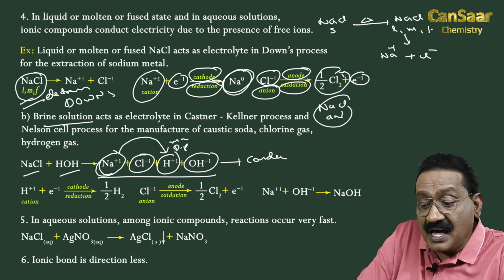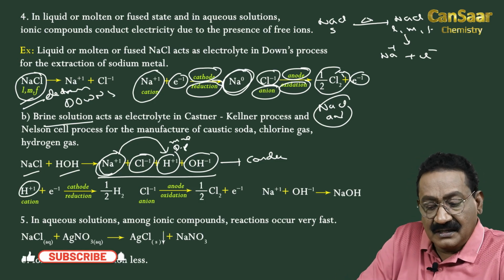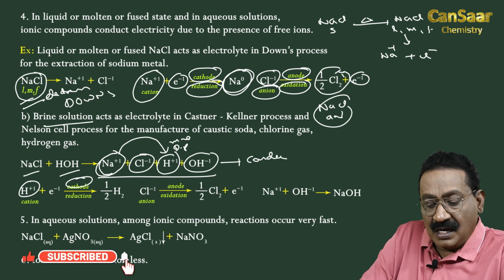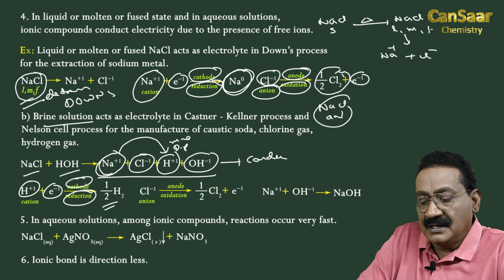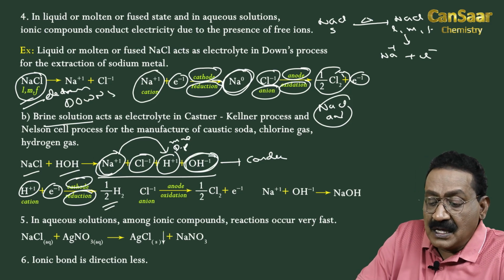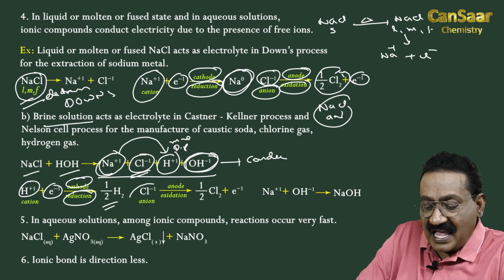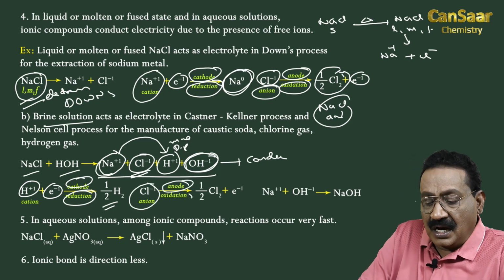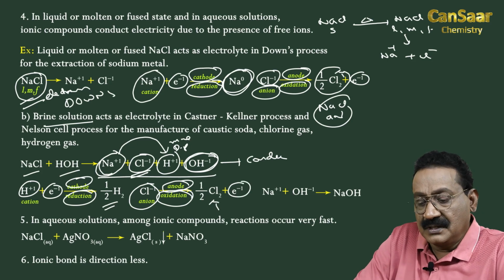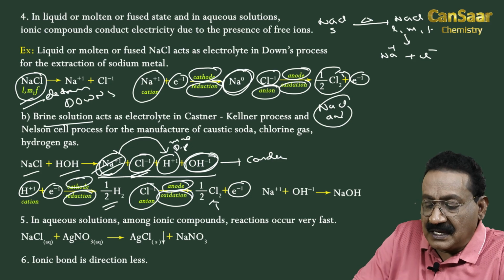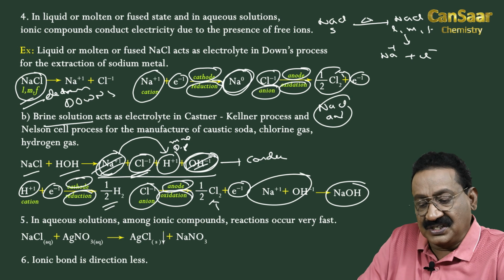a lower discharge potential, losing charge more easily. So, the H+ cation reaches the cathode, undergoes reduction, that is addition of an electron, and hydrogen gas is produced. And compared to OH-, the chloride ion has a lower discharge potential, hence as an anion it reaches the anode, undergoes oxidation, that is removal of an electron, and chlorine gas is produced. And the left out Na+ and OH- combine and give NaOH, caustic soda.